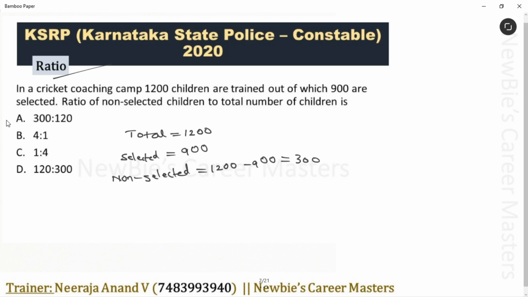Okay, now the question is to form a ratio of non-selected children to total number of children. Non-selected children are 300 and total 1200. Just reduce this and get the answer. Simple. Let's cancel common zeros and we get 3 is to 12. 3 ones are 3, 3 fours are 12. Final ratio is 1 is to 4. Option C is the answer for this question. Be very careful. We have 4 is to 1 also. It's not 4 is to 1. It is 1 is to 4. I hope the solution is clear.